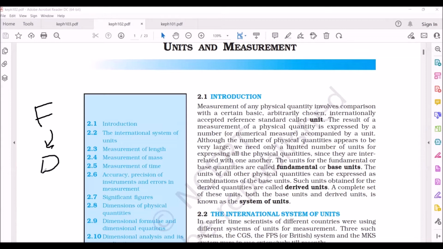Now in this chapter, we will learn about the fundamental units. With the help of these fundamental units, we will also indicate the derived units. With the help of that, we will try to measure all physical quantities in your surroundings and in the entire universe.